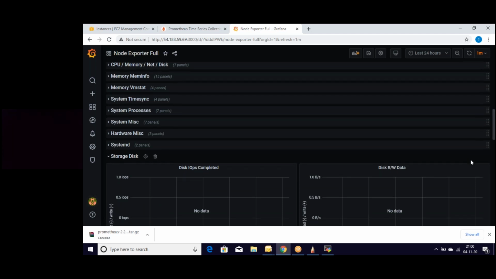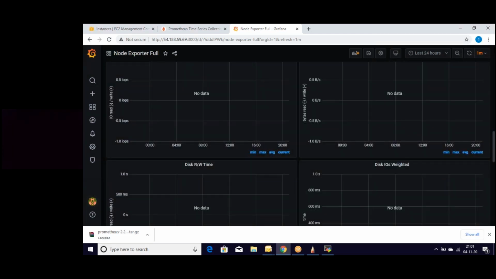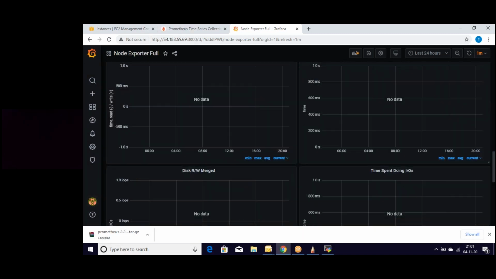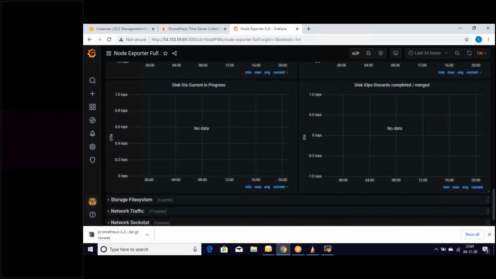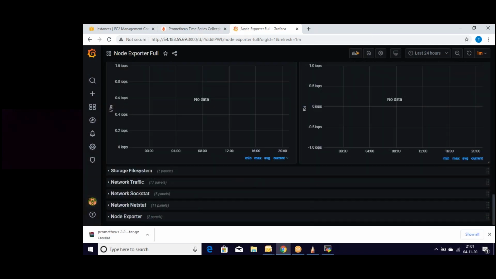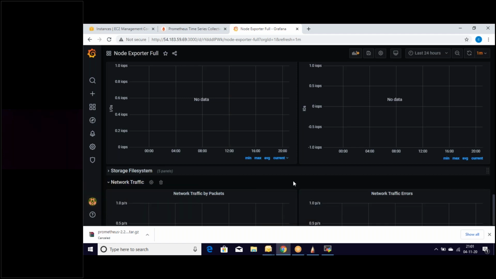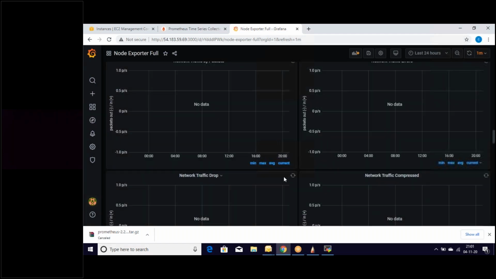These are time series, and we are visualizing disk utilization using Node Exporter. I'm also able to visualize network traffic, and there is no traffic at all. That's how we can visualize from the dashboard perspective.